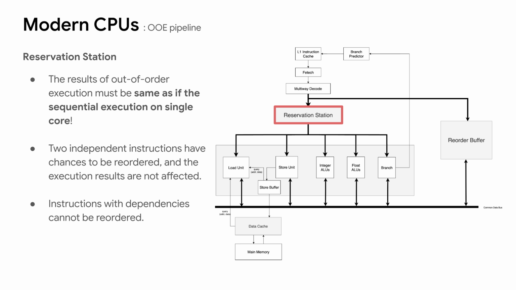Regardless how progressive the out-of-order execution can be, the execution result must be strictly the same as if all instructions are executed sequentially following the assembly program order on a single core. The lifespans of two independent instructions can be reordered differently from the assembly program order. Assume instruction I1 is ahead of instruction I2 in the assembly program order, and they are independent of each other.